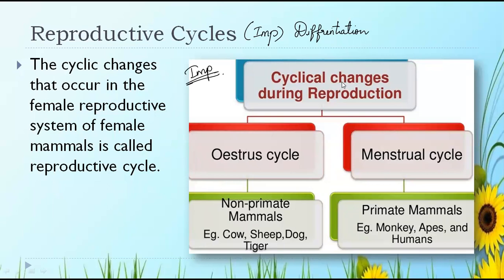So remember first, what is a reproductive cycle? The cyclic changes which occur in the reproductive part of the female. There are two types: the estrous cycle and the menstrual cycle. In the estrous cycle, the non-primate females are there, that is cow, sheep, dog, tiger. And in the menstrual cycle, it is the primate mammals, monkey, apes, and humans.